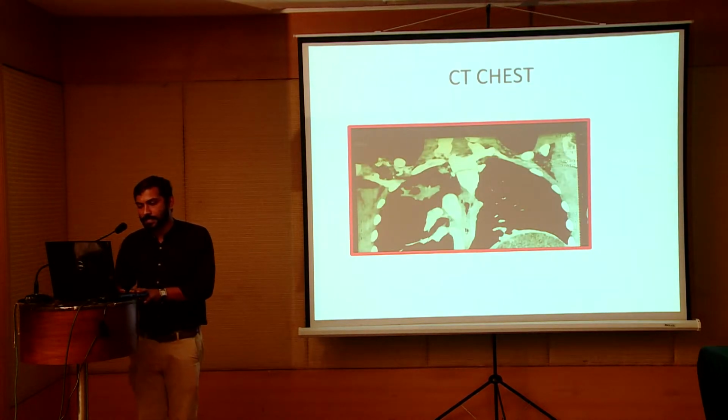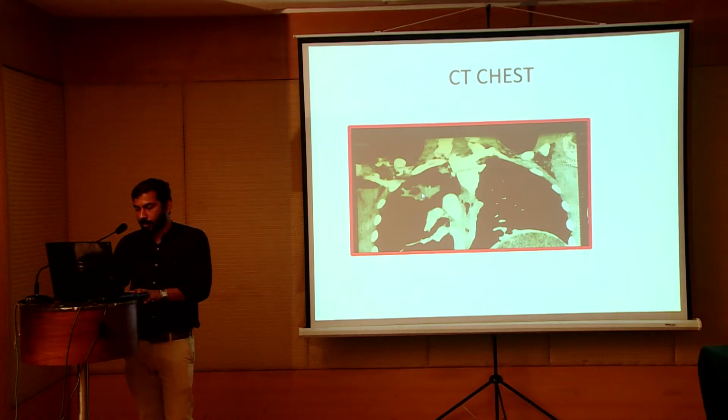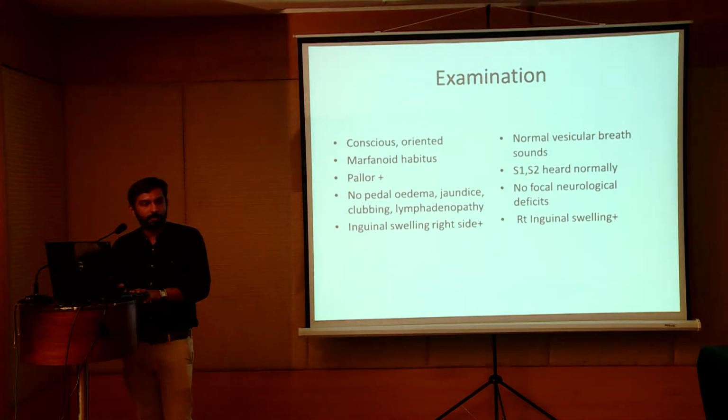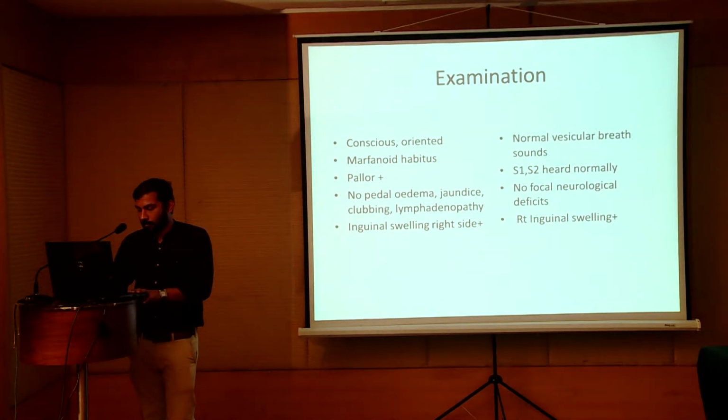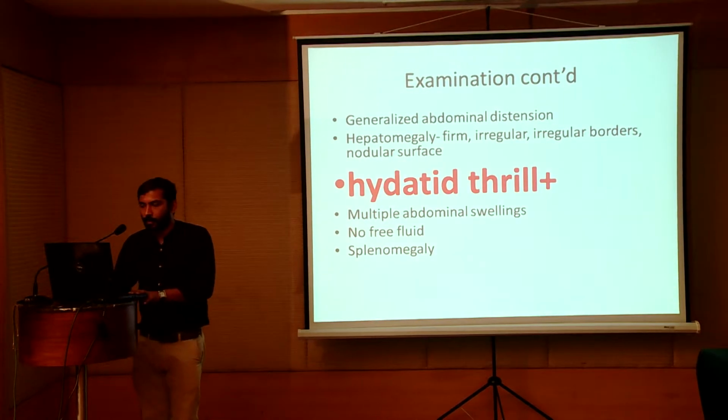This was a CT chest taken at that time. There was a cyst in the upper lobe of the lung. Presently, on examination, the patient had a Marfan habitus and mild pallor. There was an inguinal swelling on the right side, around 2 centimeters. And this is the inguinal swelling.